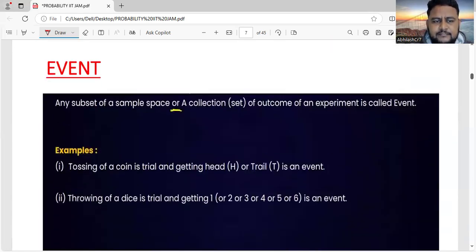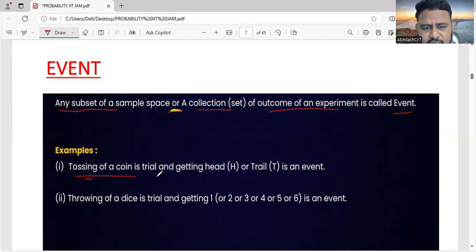Next, event. You don't have to remember these definitions, but whatever is in the NCERT, I have picked up. Any subset of a sample space, or a collection of outcomes of an experiment, is called an event. Here, tossing a coin is a trial, and getting head or tail is an event. Each repetition of the experiment is called a trial.